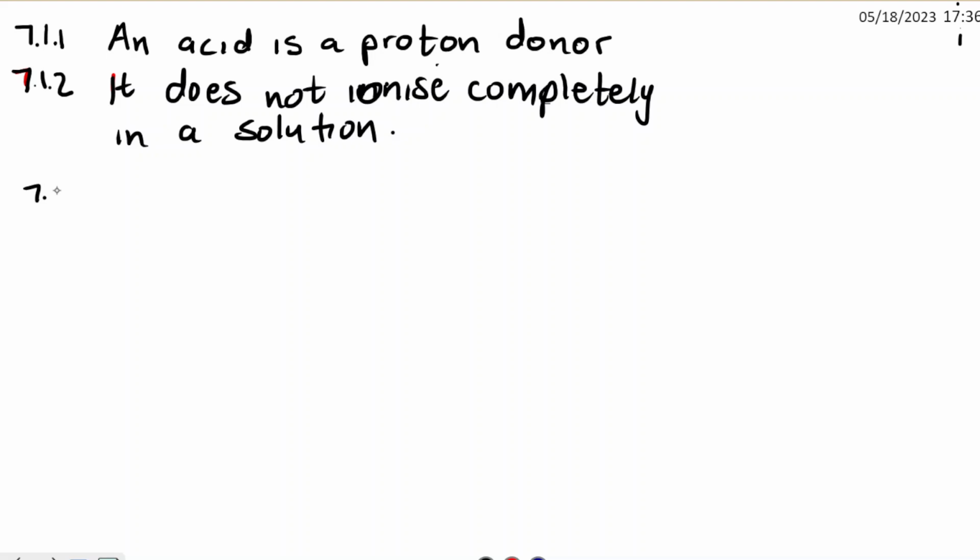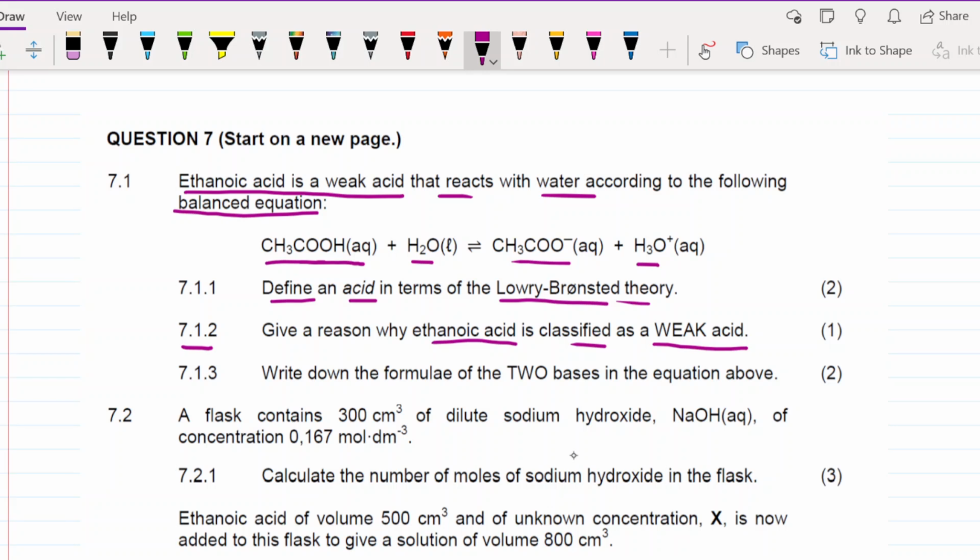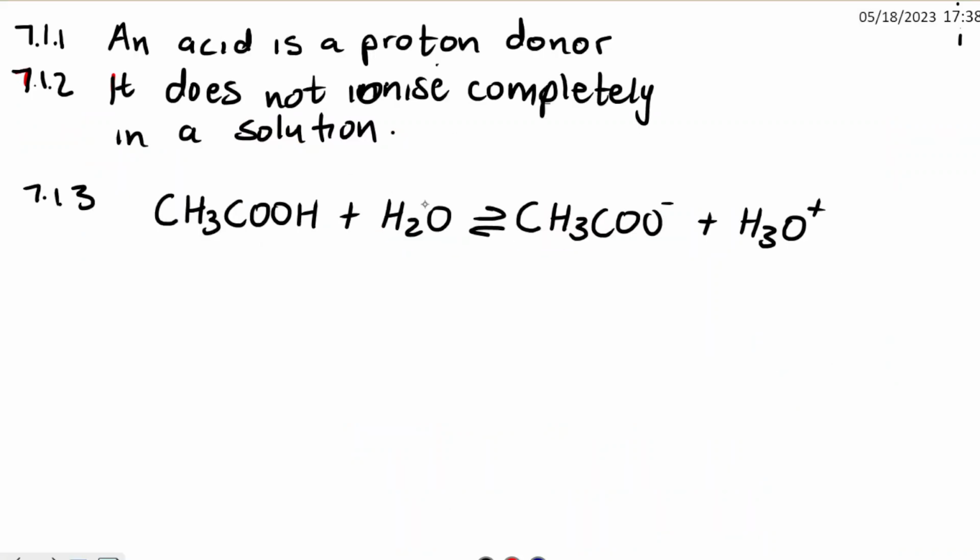So for 7.1.3, let's check now the following question. 7.1.3, they say, write down the formulae of the two bases in the equation above. Okay, so this is your equation. If you look at your equation, you can see that this ethanoic acid on your left donated a proton. It donated a proton to the water, and the water became H3O+, which is a hydronium ion.